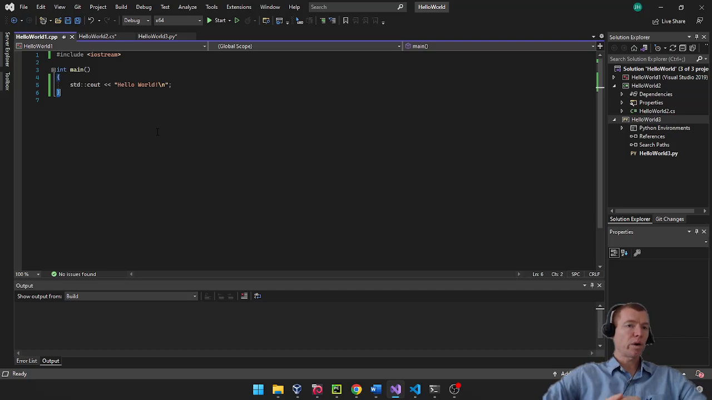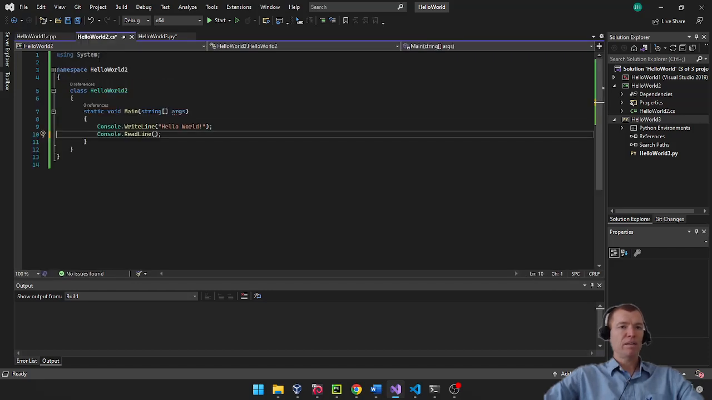Now, I don't want you to worry about the actual syntax at the moment. I just want you to know that these are 3 different programming languages, all doing the exact same thing. This is CPP, which stands for C++. This is a very simple application that's just writing the words Hello World out to the screen.